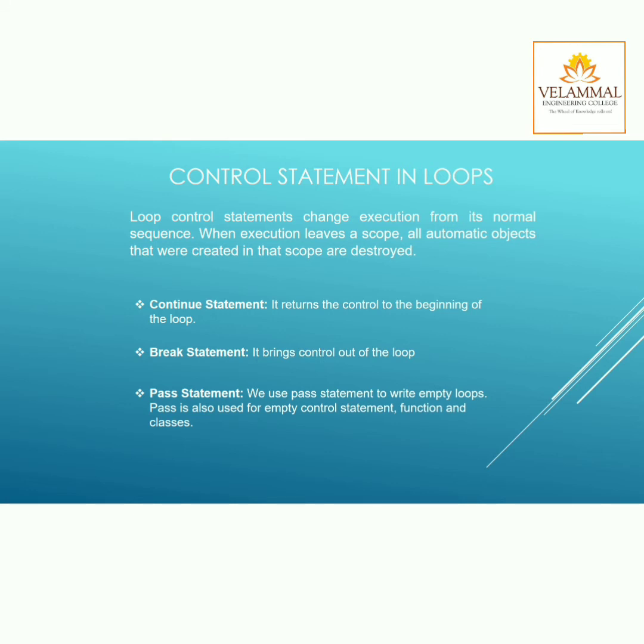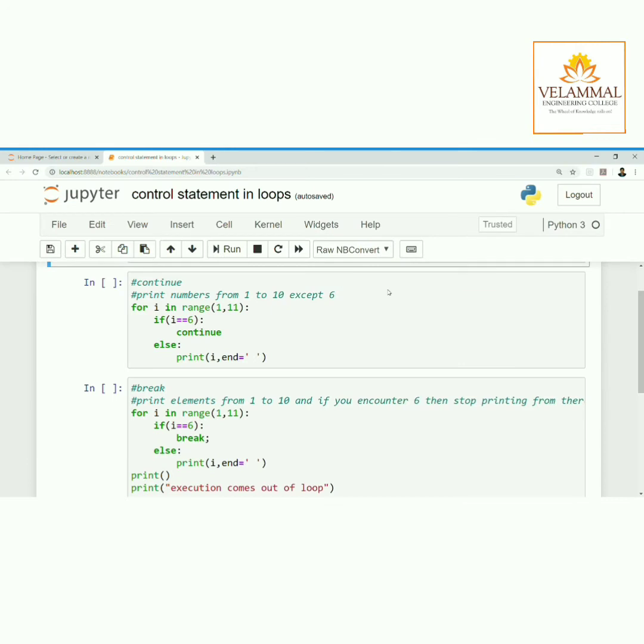Let us do some examples so that we can better understand the control statements in loops. Now we are going to see some examples related to control statements in loops. The first example is for the continue statement. We have to print the numbers from 1 to 10 except 6. That is, we should not print number 6.